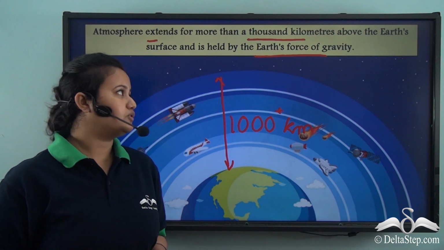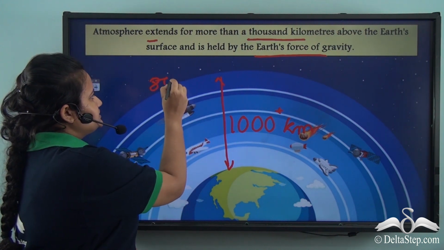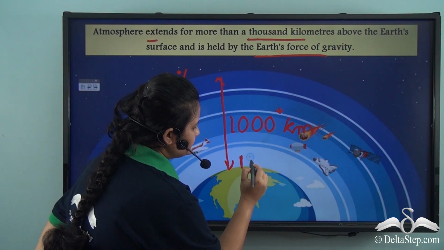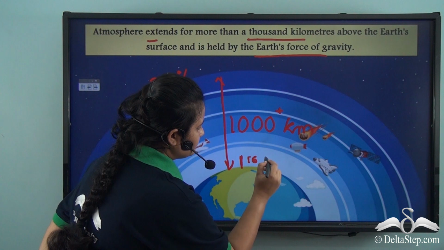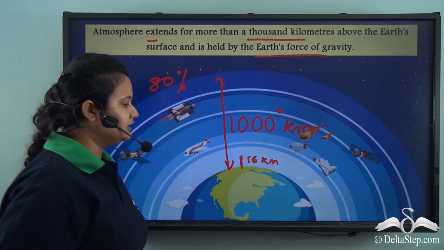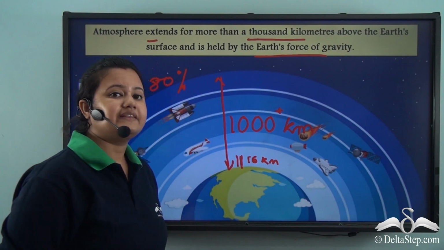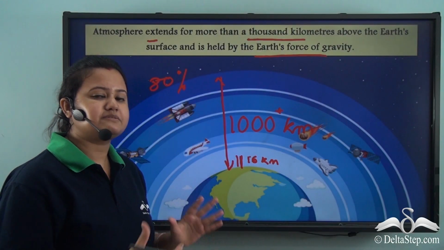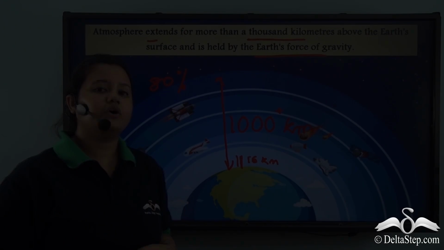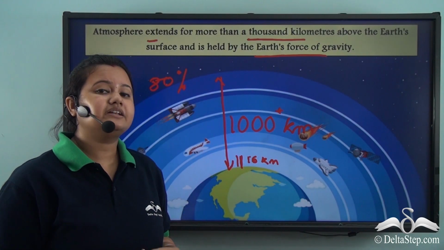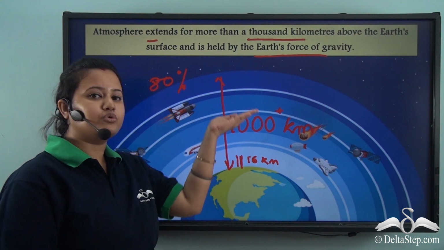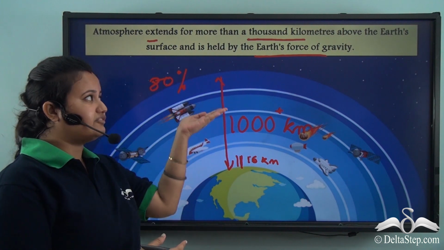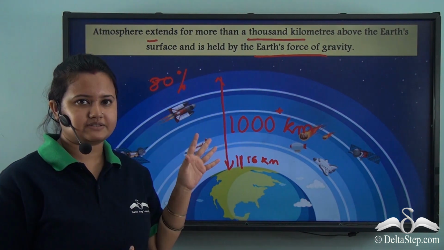Now, most of the atmosphere, that is around 80%, is present within 16 kilometers of the Earth's surface. So, this much, that is 16 kilometers above the Earth's surface, contains the maximum part of the atmosphere. So, atmosphere is quite dense near the Earth's surface, and as we move higher, the atmosphere becomes thinner and slowly it fades and blends with outer space.